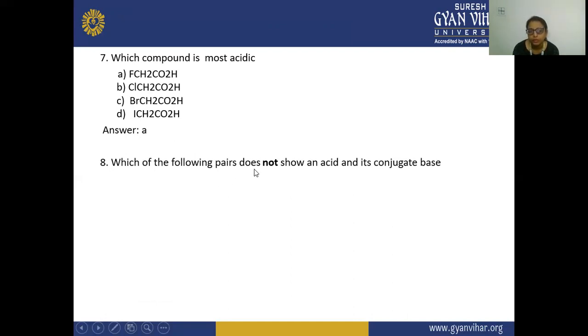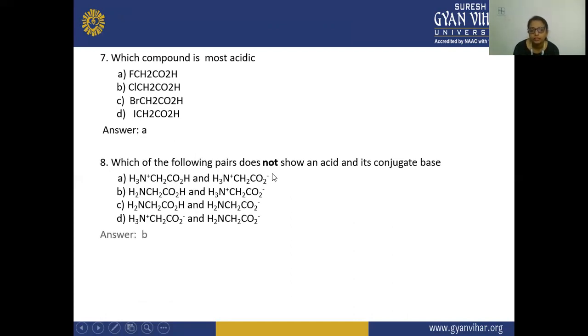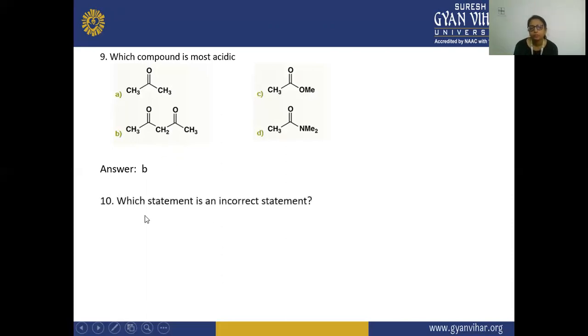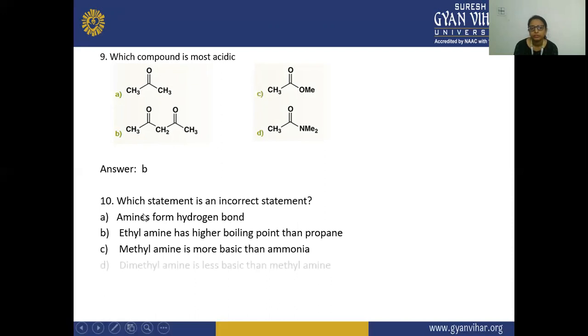Which of the following pair does not show an acid and its conjugate base? So here B is showing that it does not show an acid and its conjugate base. Which compound is most acidic? So it's B. This is more acidic. Which statement is an incorrect statement? So here D, the diethylamine is less basic than your methylamine.